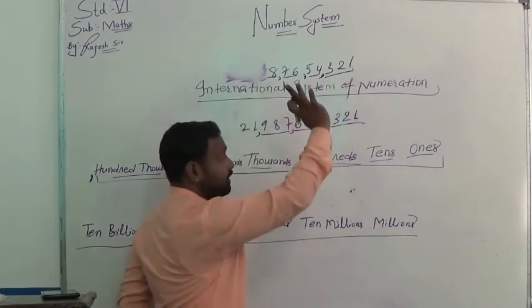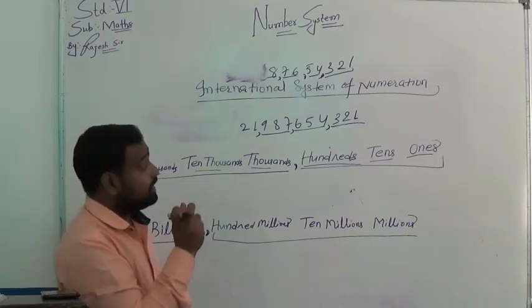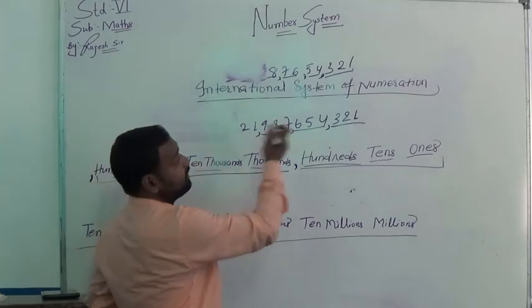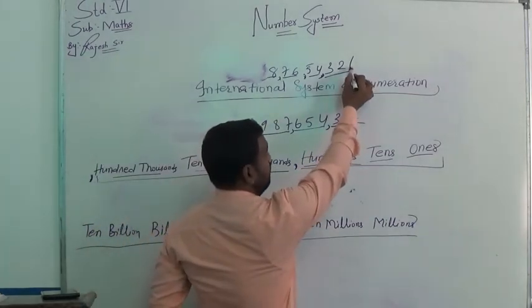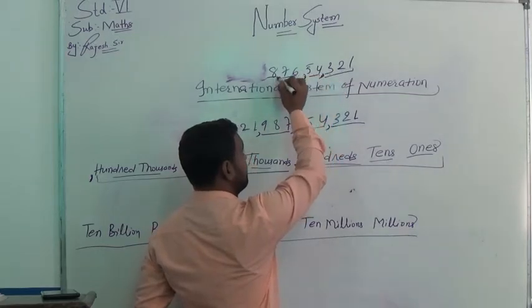Now how to read or write this number in words. Ones, tens, hundreds, thousand, 10,000, lakh, 10 lakh, crore.